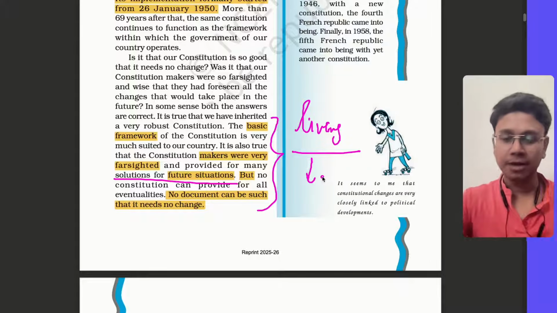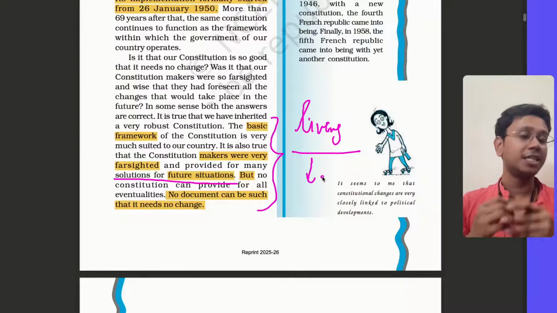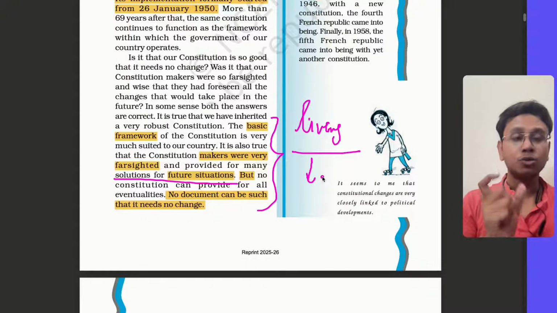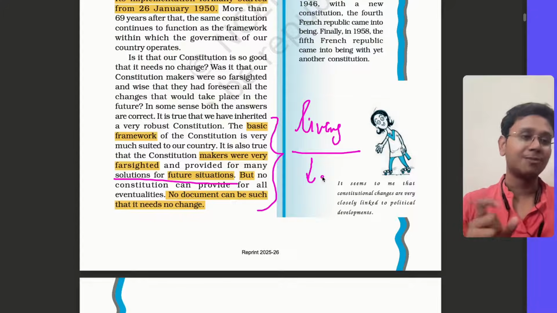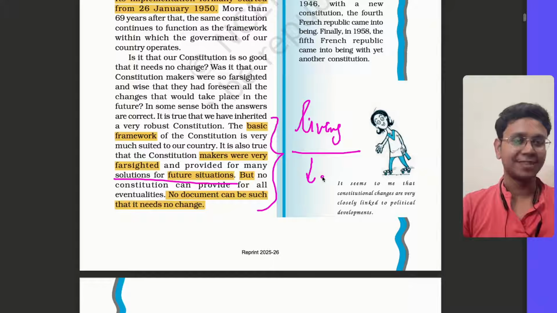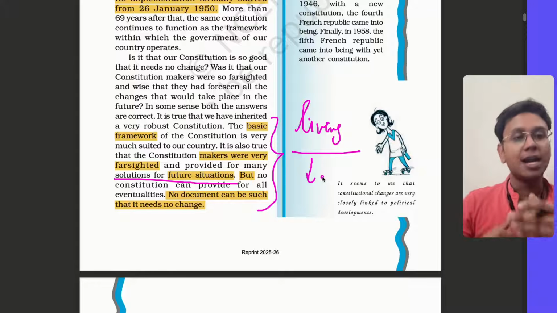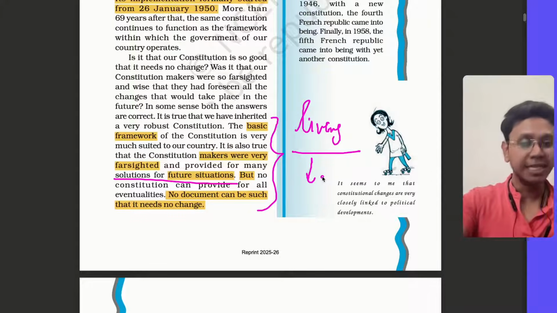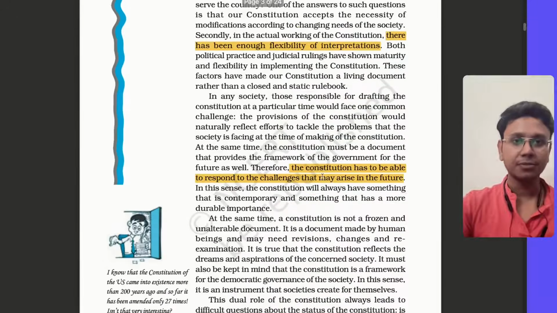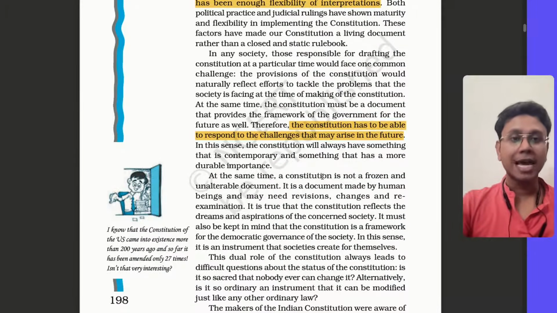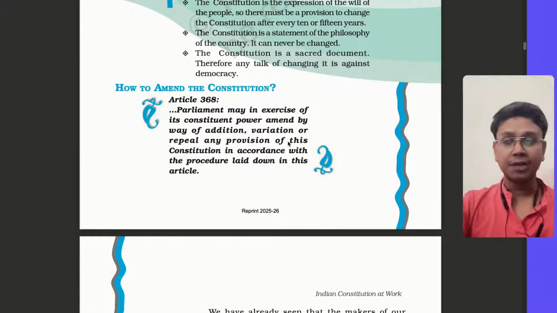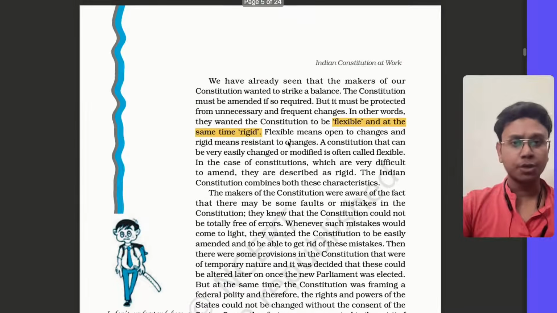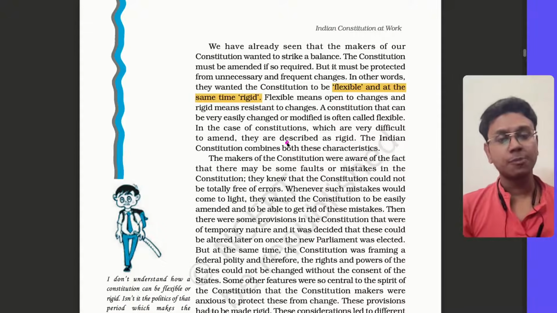Our former Prime Minister Jawaharlal Nehru ji said that if you make the constitution of a nation rigid, then you curb the progress of that nation. That's why our constitution was made a bit flexible in order to allow it to be changed as per need. That's the essence of this chapter. The constitution has to be able to respond to the challenges that may arise in future. Obviously, we cannot make a very static, unchangeable constitution. That's why we have this concept of flexibility and rigidity.